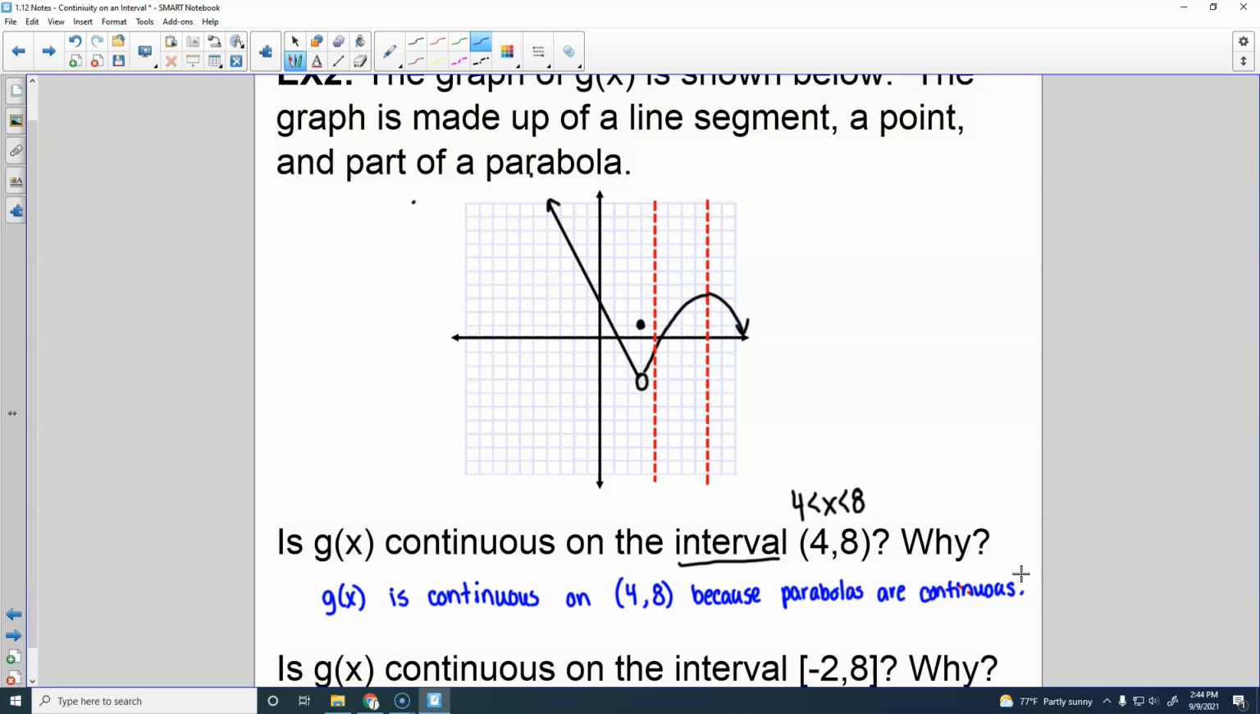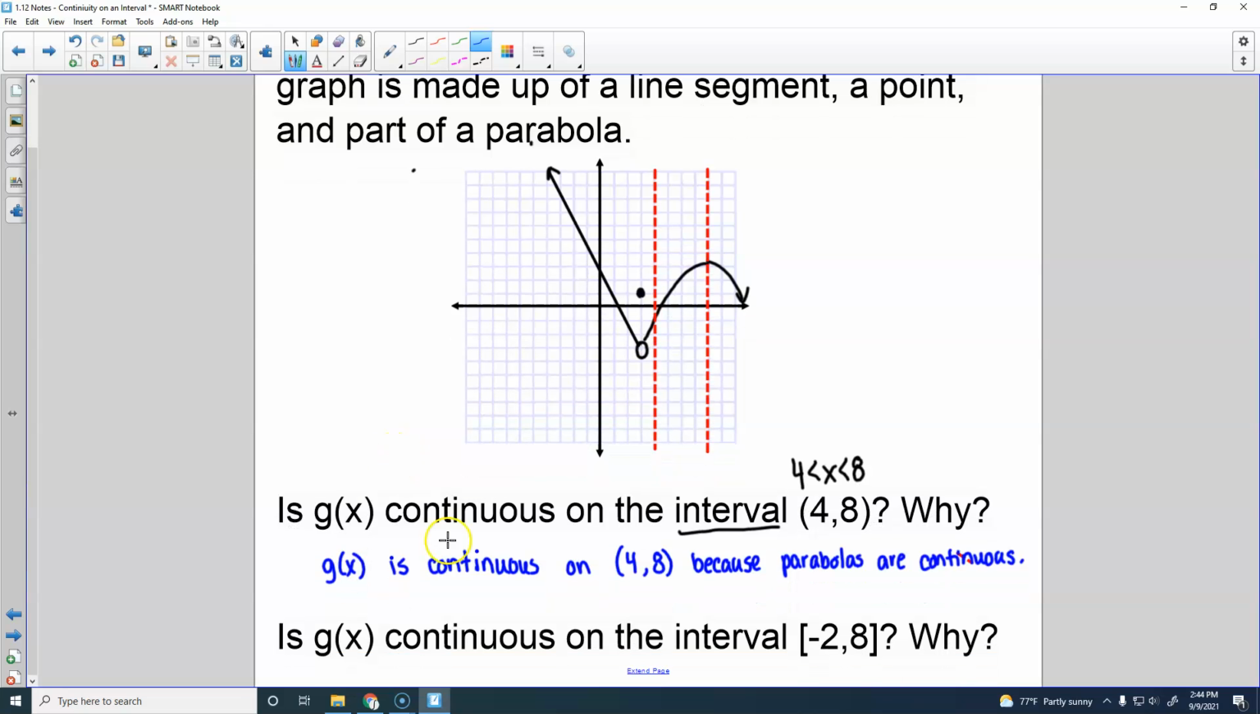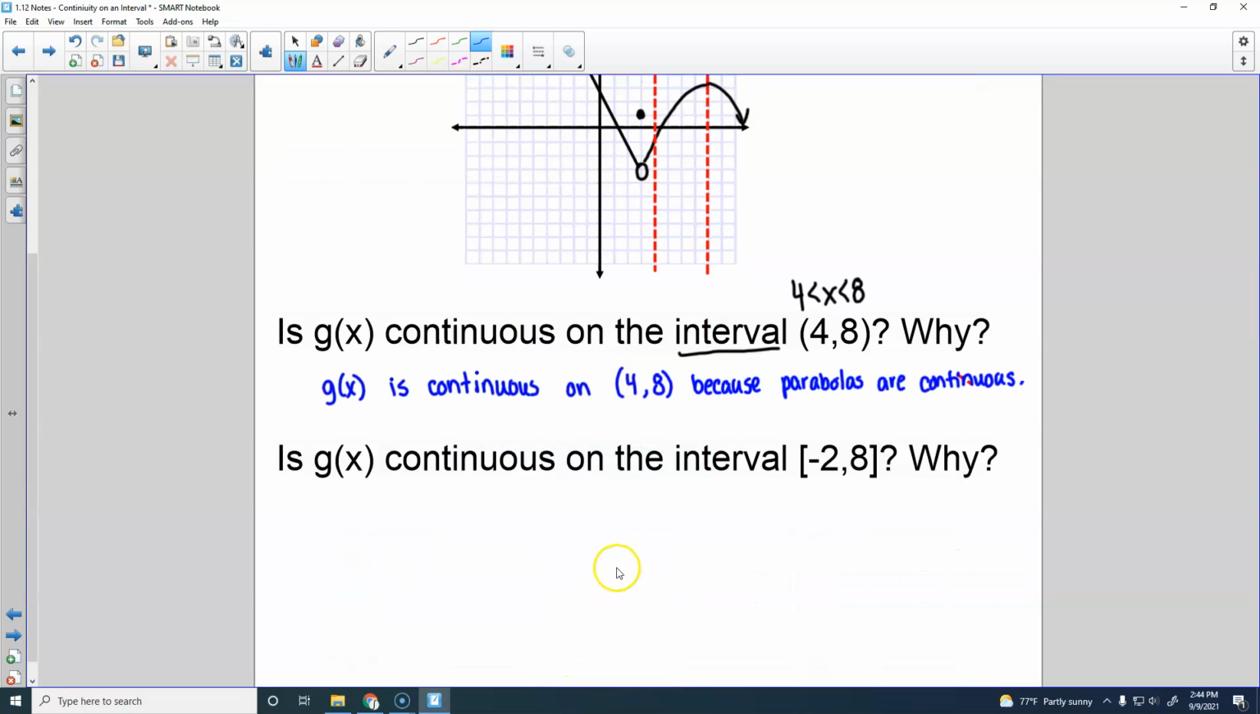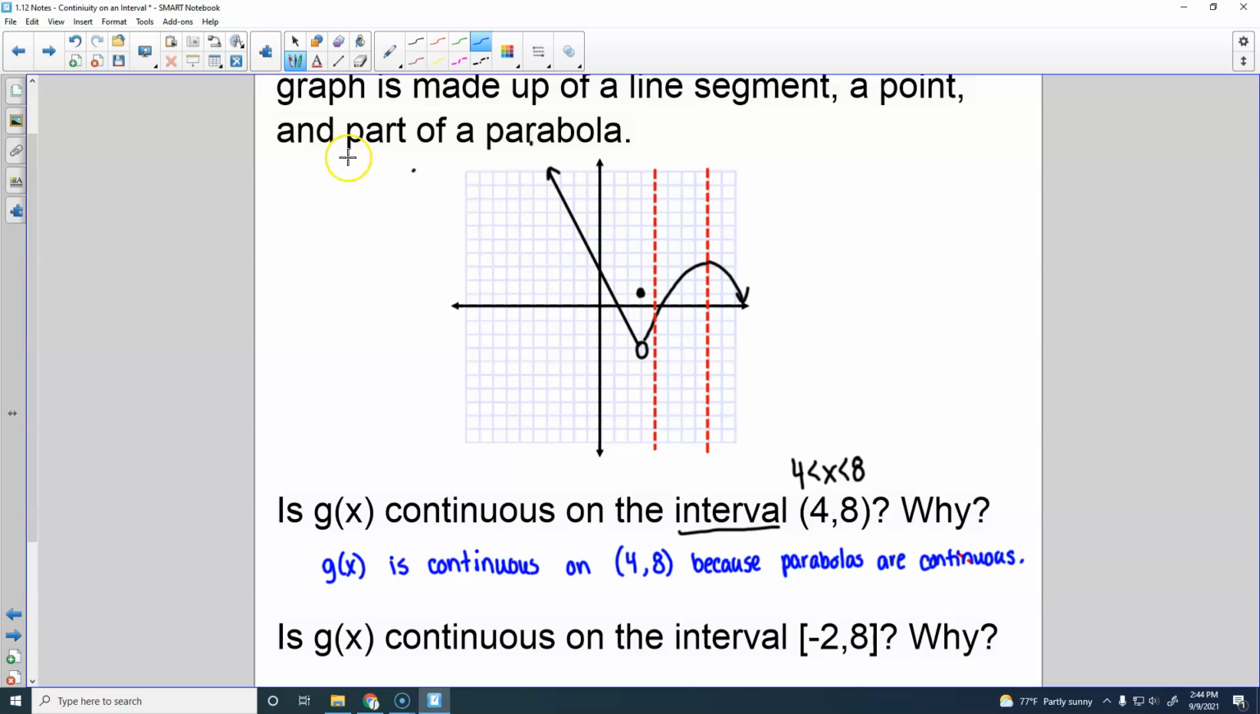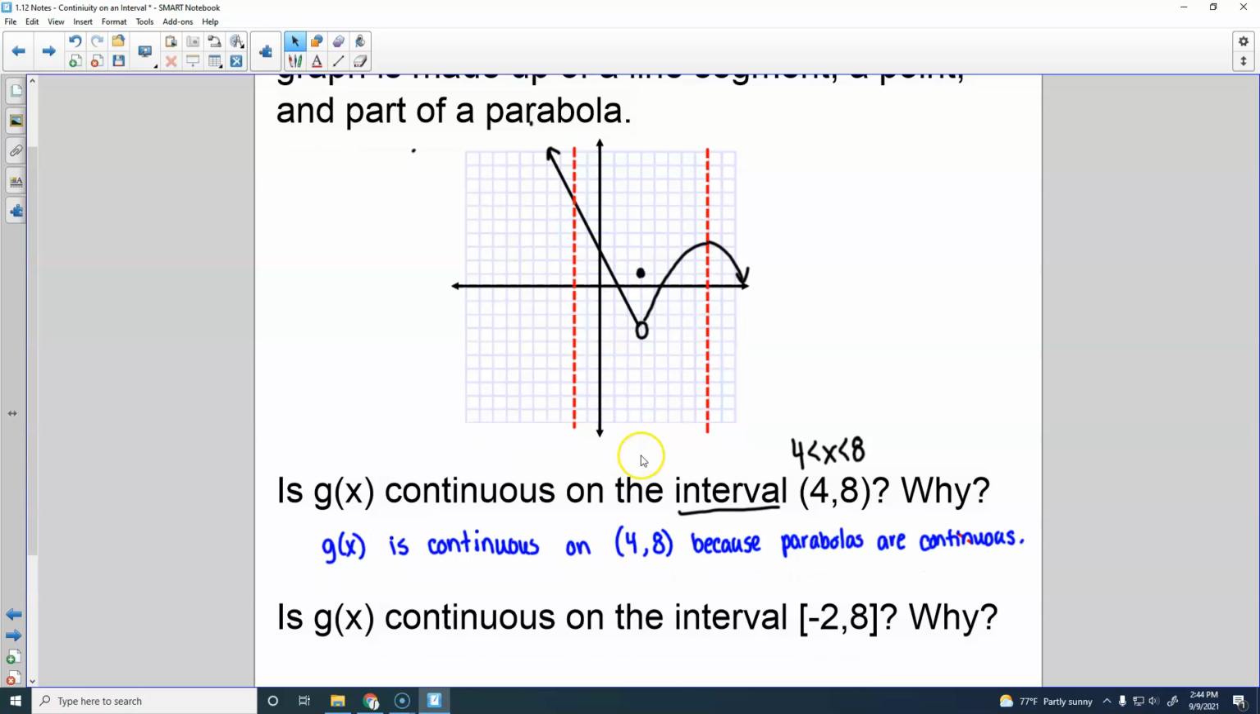Especially when you're dealing with a graph, because you would be able to see what's happening there. All right, what about if I take this one red line right here and move it down to -2? So now I'm looking at the interval from -2 to 8, and I've got those brackets, so it's including. That means we're doing -2 less than or equal to x less than or equal to 8.